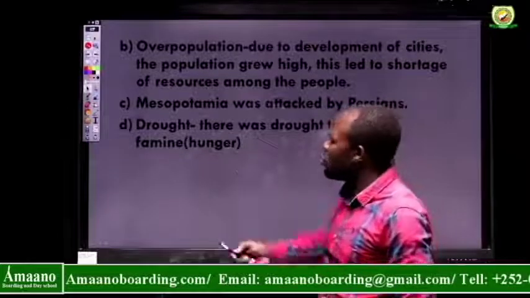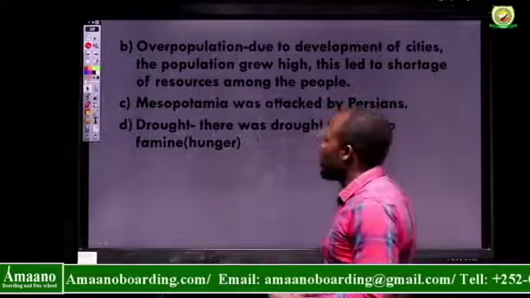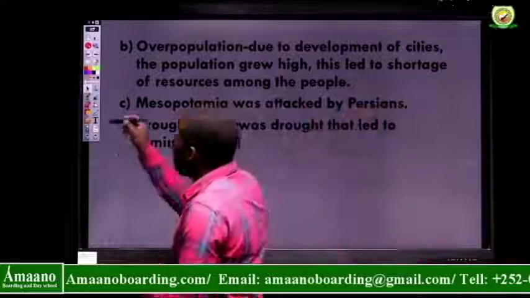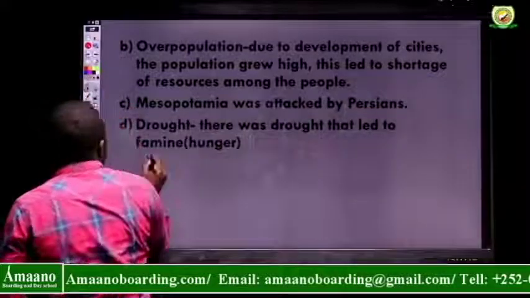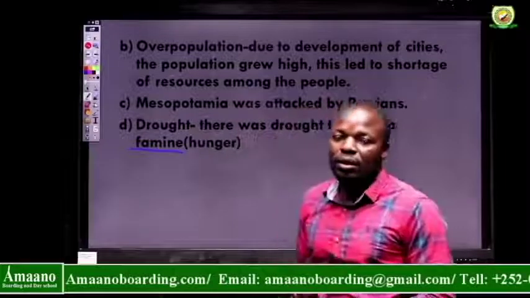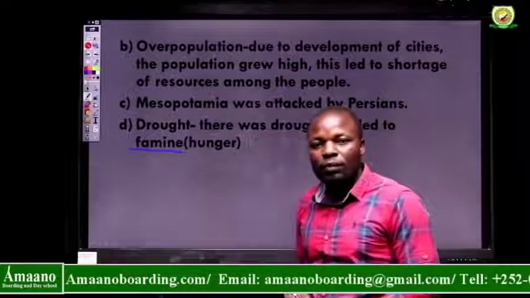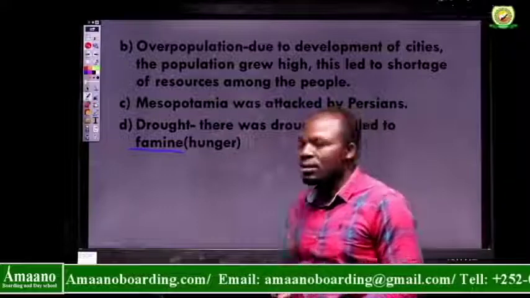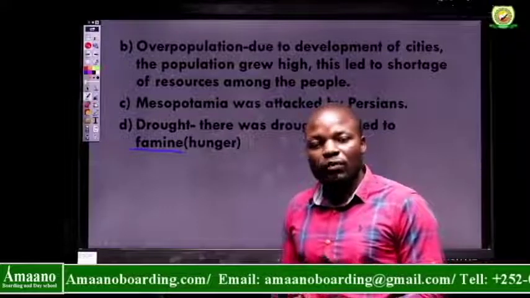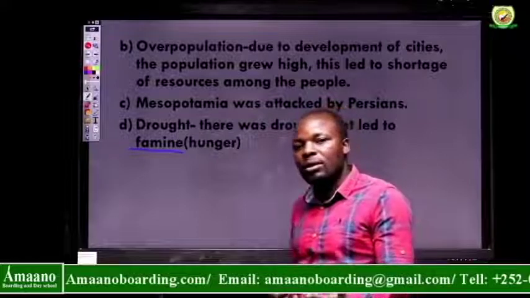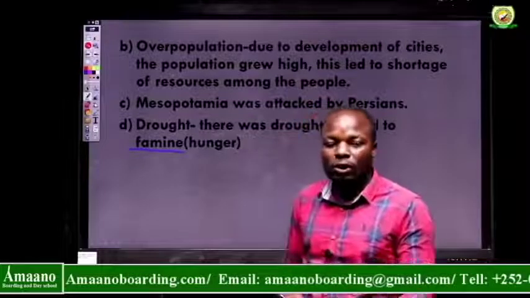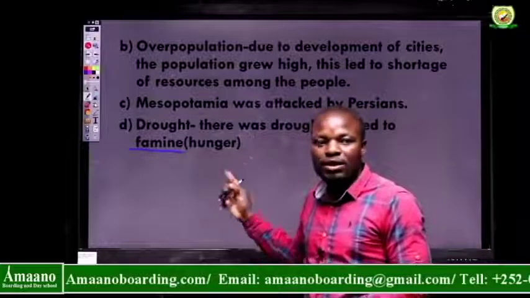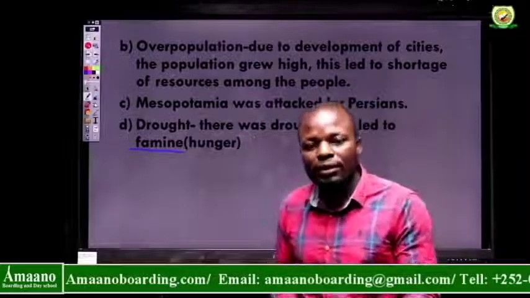And therefore there was prolonged drought in Mesopotamia that led to famine. Famine is an English word that actually means hunger. Famine is a situation where there is no food. Drought leads to famine. Famine does not lead to drought. So whenever there was drought, it led to famine or hunger. And whenever there is hunger, it means people died.